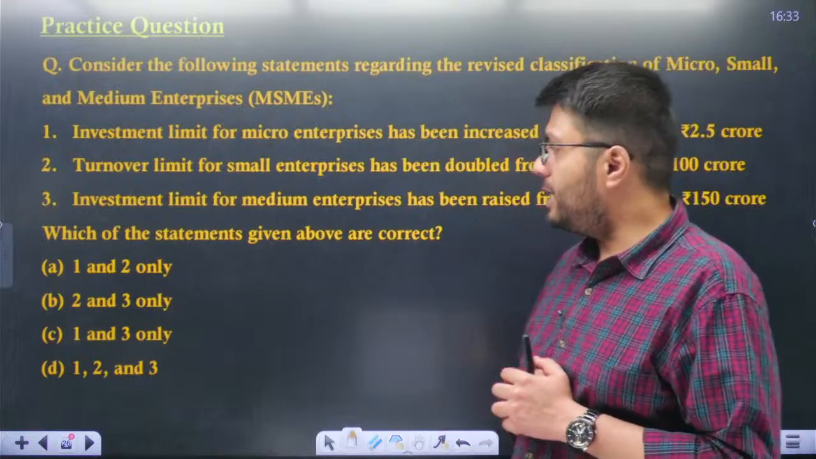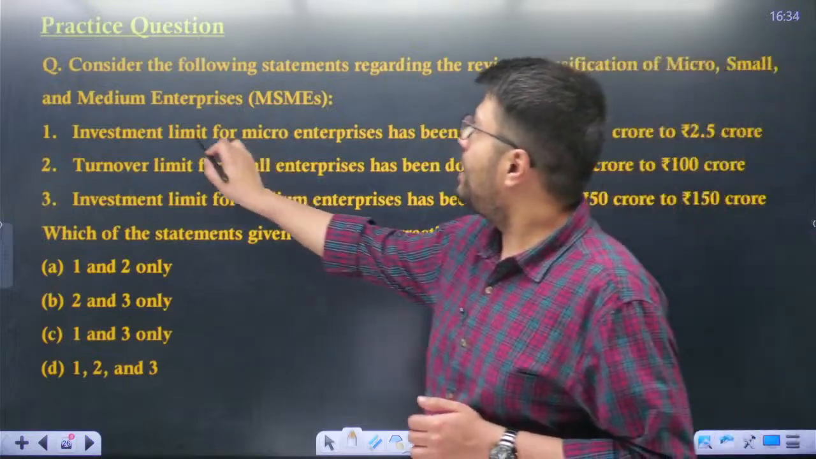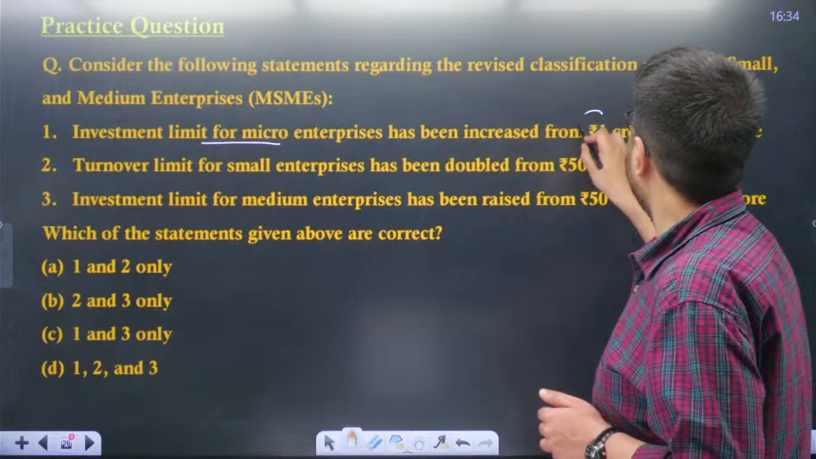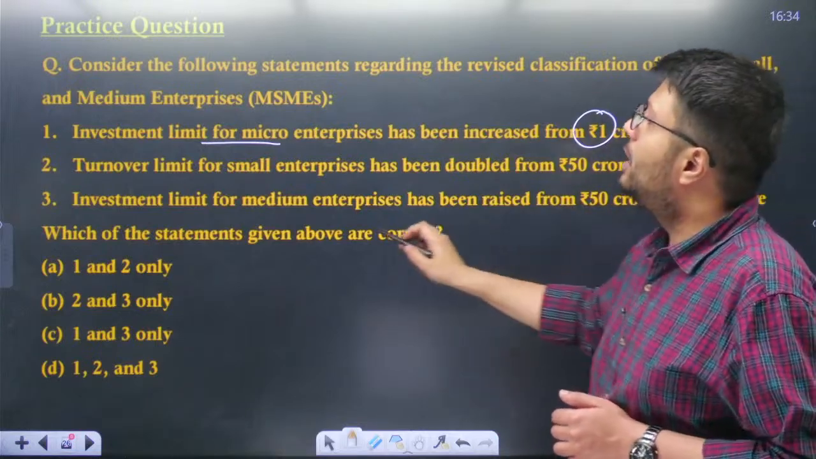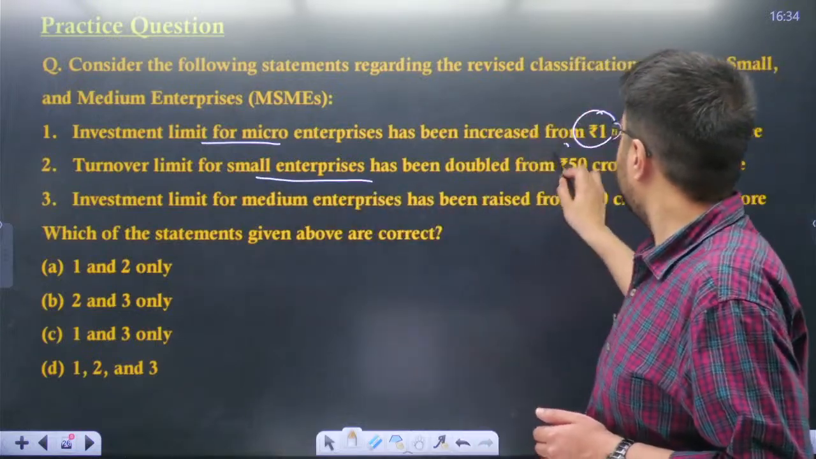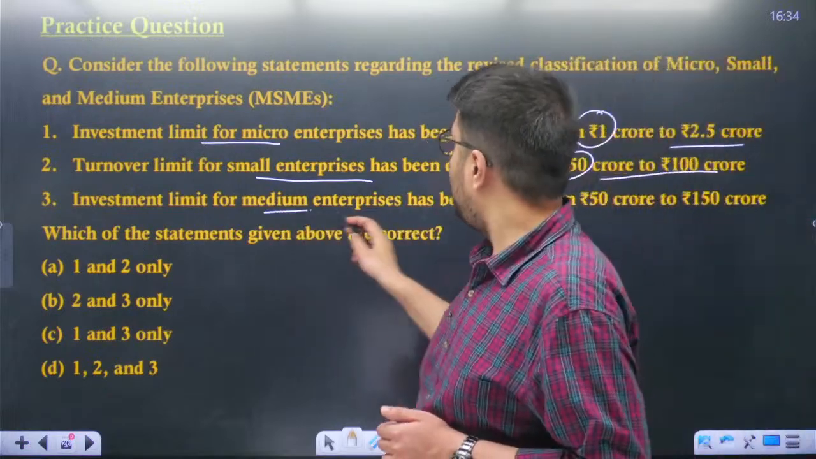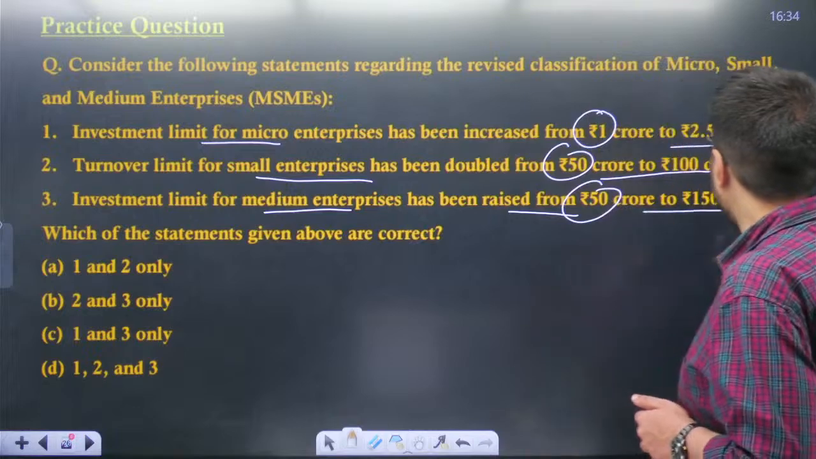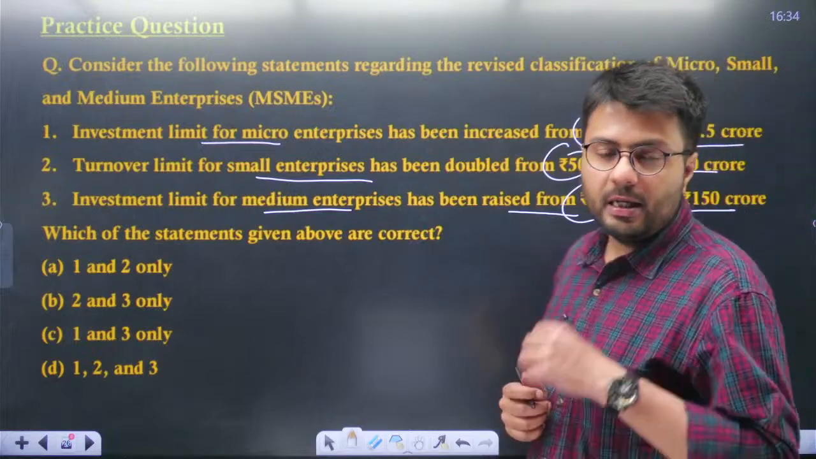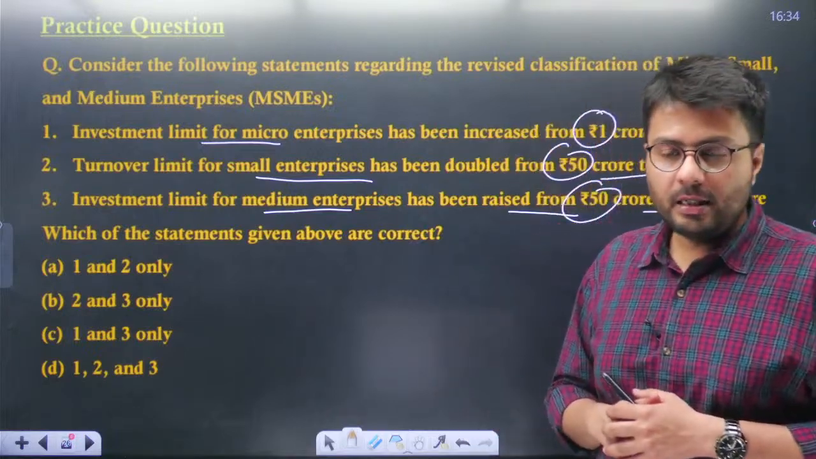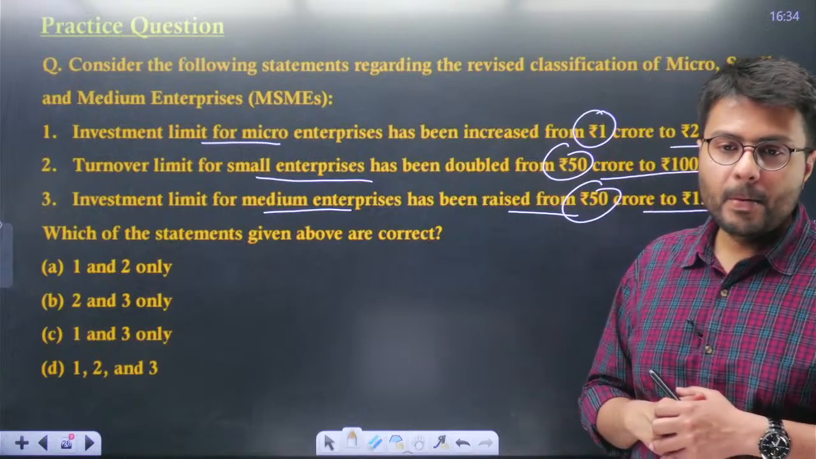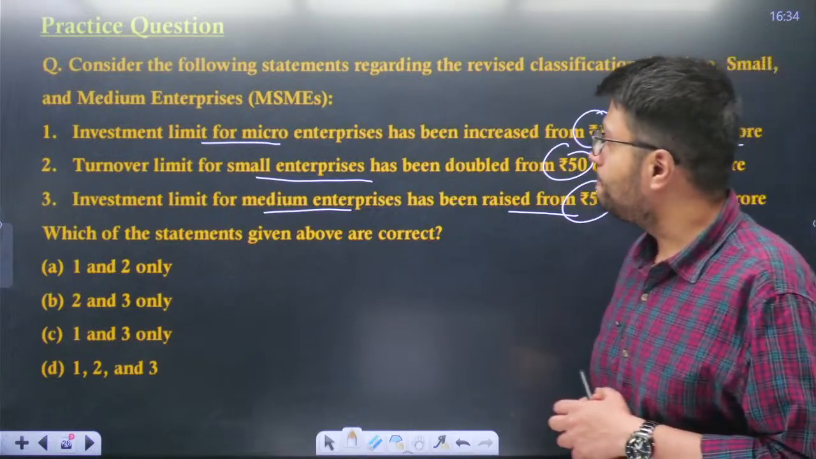Soma says option C. Well, the investment limit for micro enterprises has been increased from 1 to 2.5 crore. The turnover limit for small enterprises has been doubled from 50 to 100 crore. The investment limit for medium enterprises has been raised from 50 to 150 crore. Which one is the correct answer? Sarang says option A. Soma says option C.